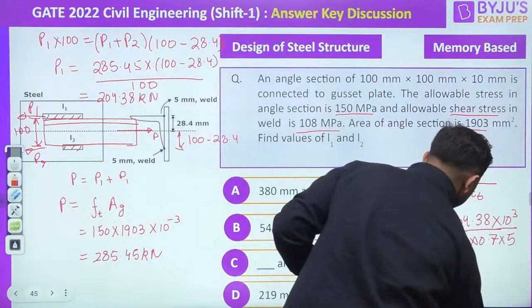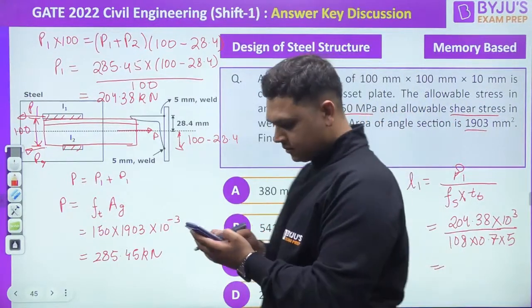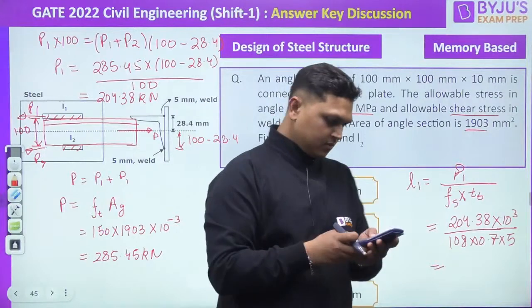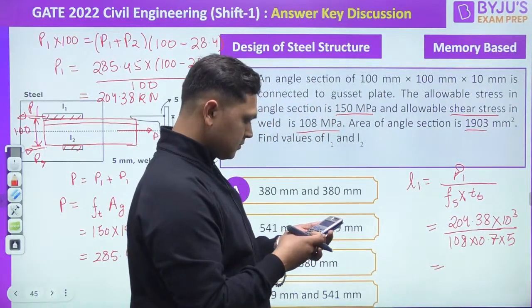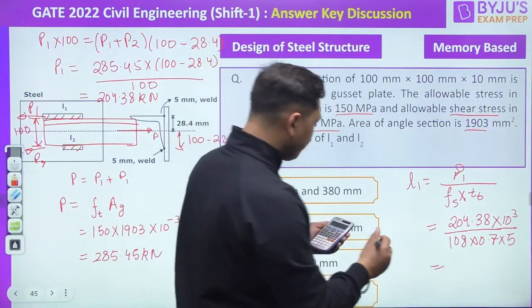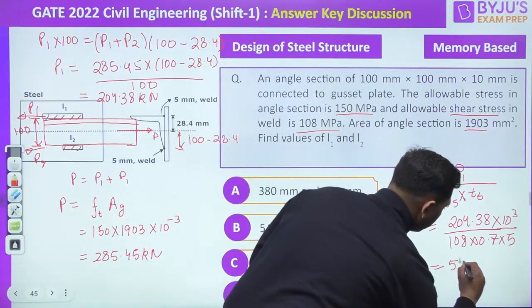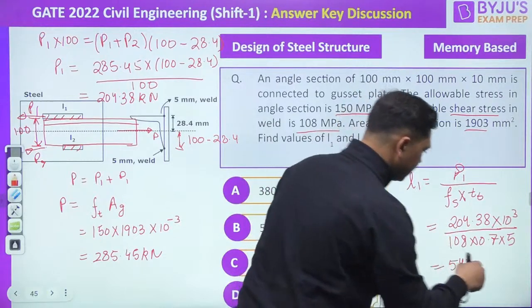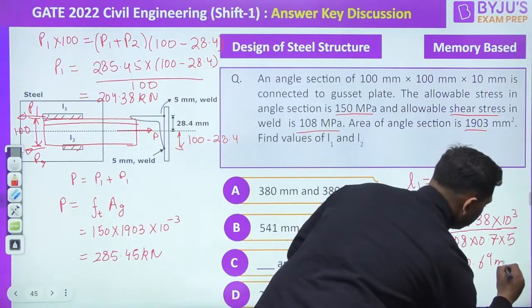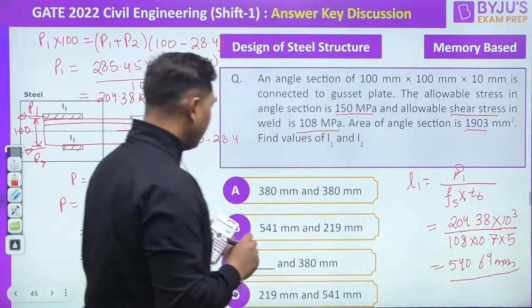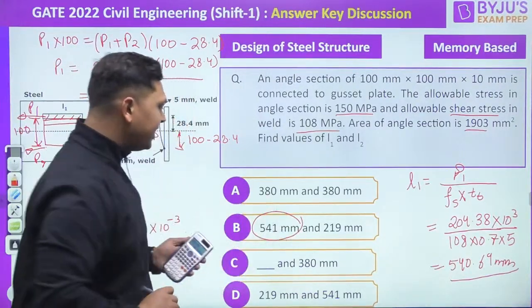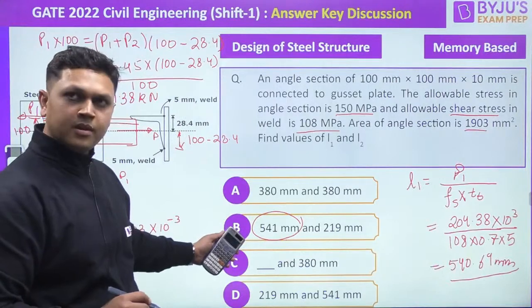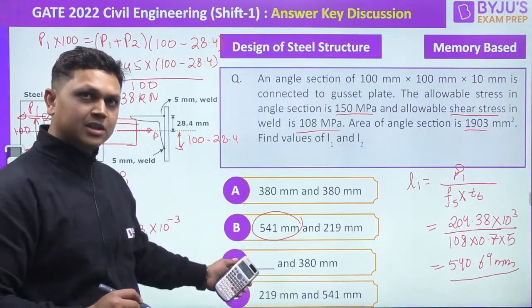So this comes out to be equal to 540.69 mm. So from here you have got the value of L1 as 540 mm, and from this much itself you can tell the answer is B.